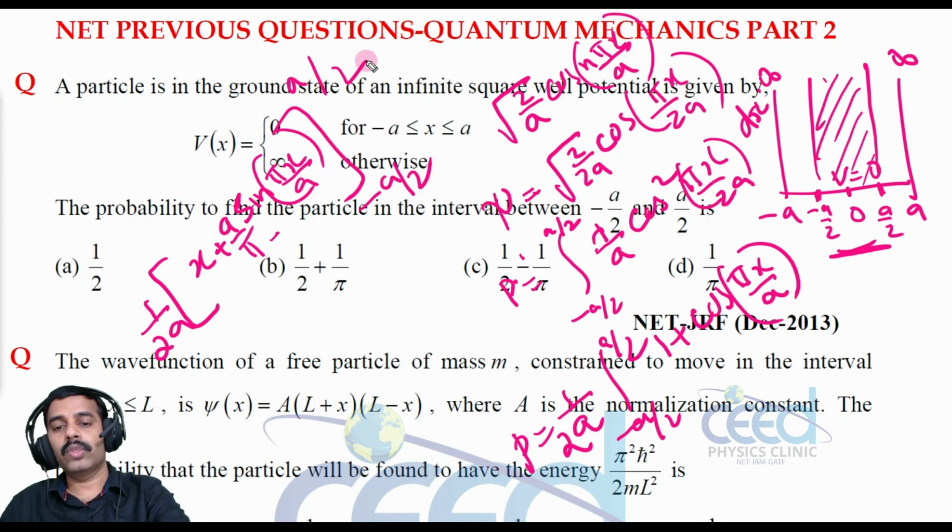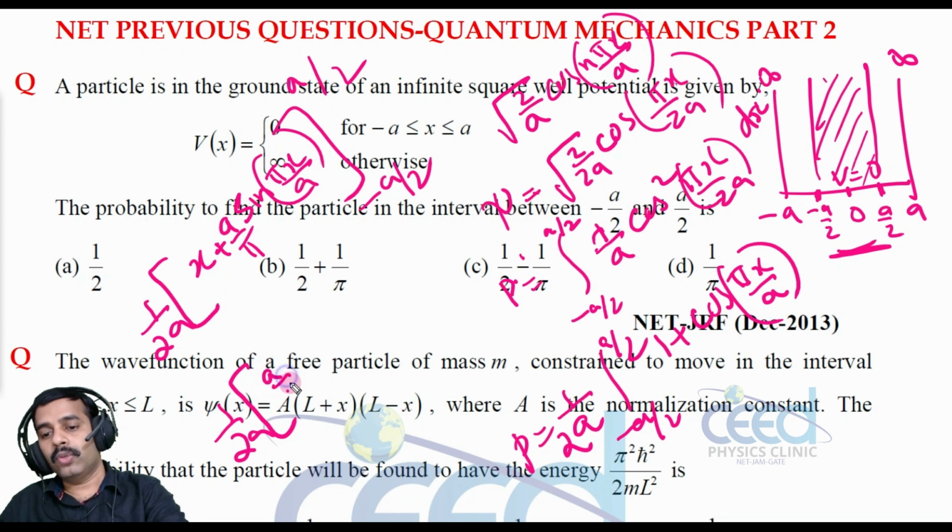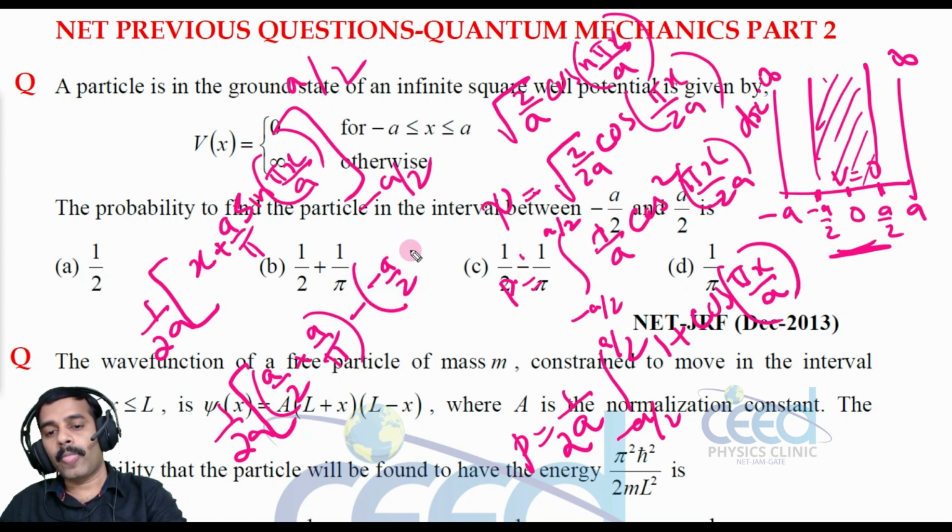Now let us substitute the values. Then 1 by 2a into, with x equal to a by 2 at the upper limit, the sine of pi by 2 is 1, so this will be a by pi. Minus, now substituting the lower limit minus a by 2, we get minus a by pi into 1, and with the minus sign in front that is plus.